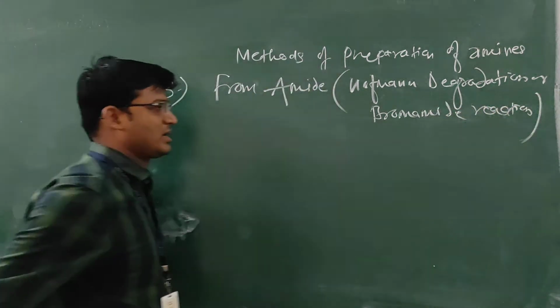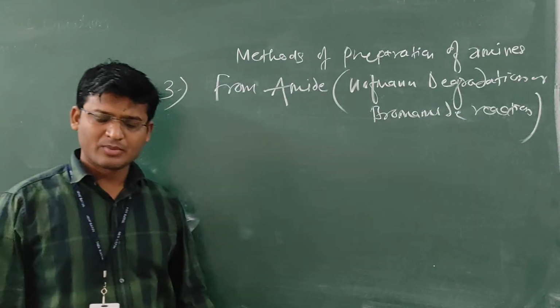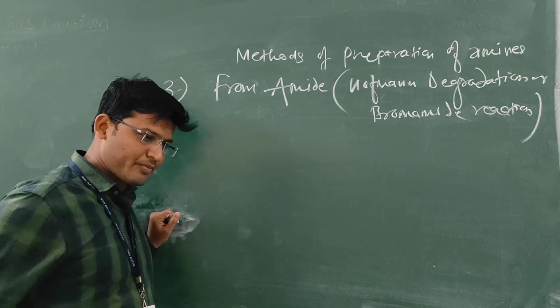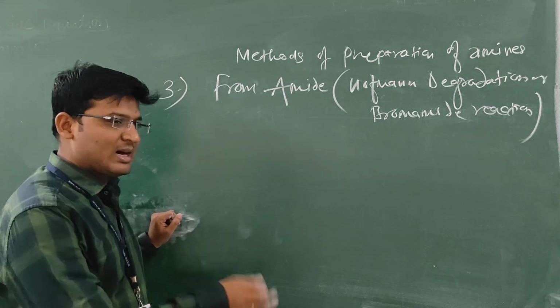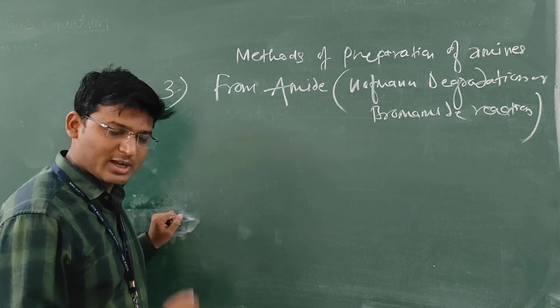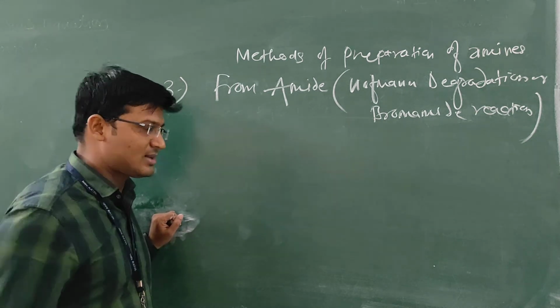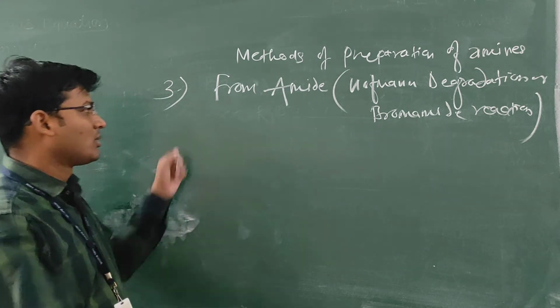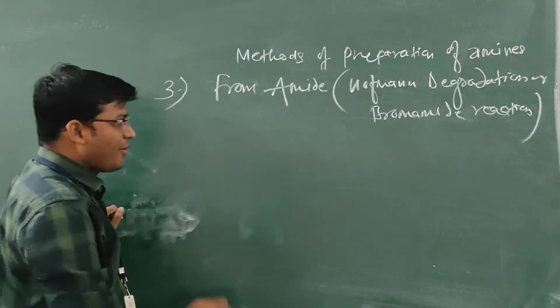Hofmann degradation. Why is it called degradation? Because the product is formed with one carbon less than the reactant. One of the carbons from the reactant gets reduced or degraded, giving a product with one carbon less than the reactant. Therefore, it is called Hofmann degradation. Now, how is it prepared?